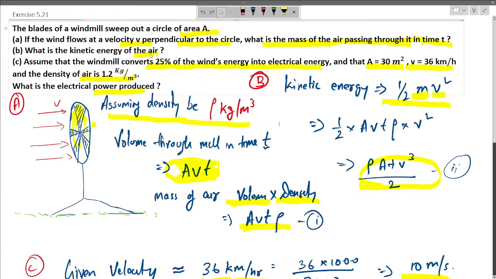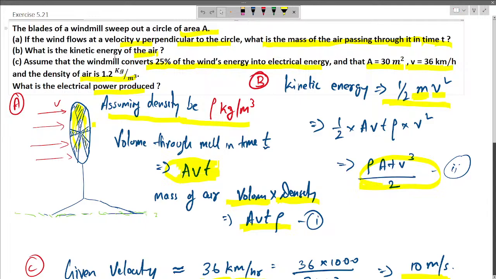Now in order to find the mass of the air passing through the windmill, we must know the volumetric flow rate, and then we can multiply it with the density of the air, so we can get the mass flow rate. To get the volumetric flow rate, we must know the surface area of this windmill, and then we multiply it with the velocity, because surface area times velocity would be equal to meter cube per unit time. So we will get the volumetric flow rate, and then we can multiply it with density, so we will get the mass flow rate.